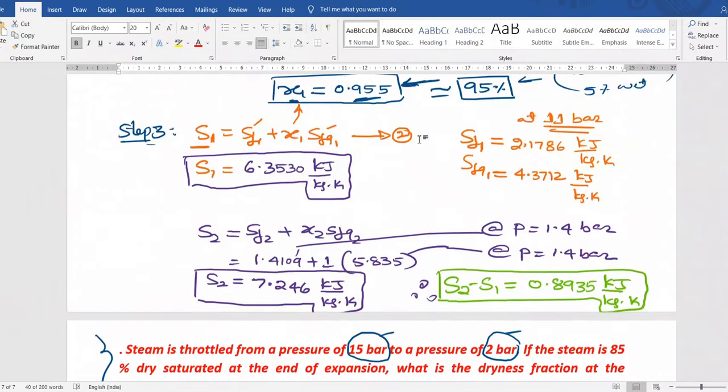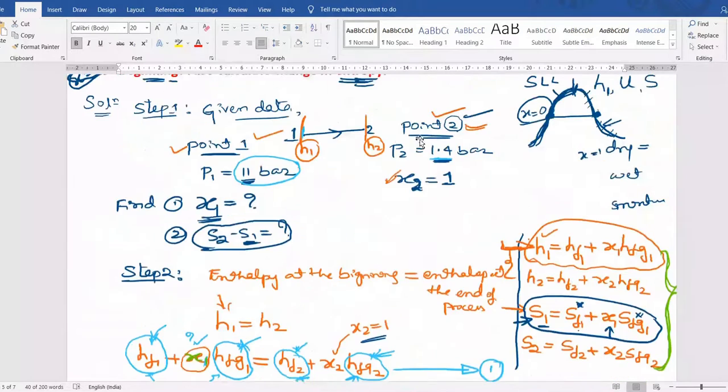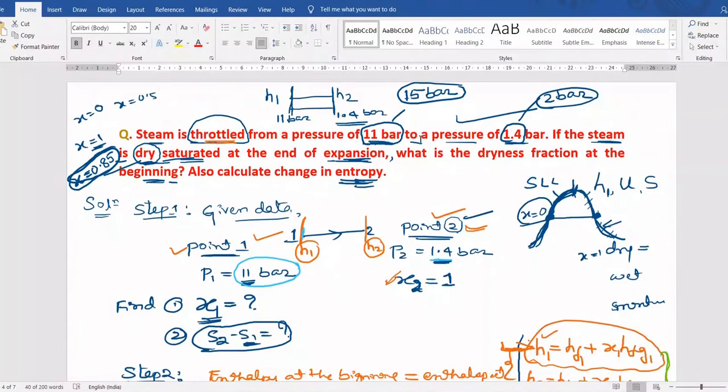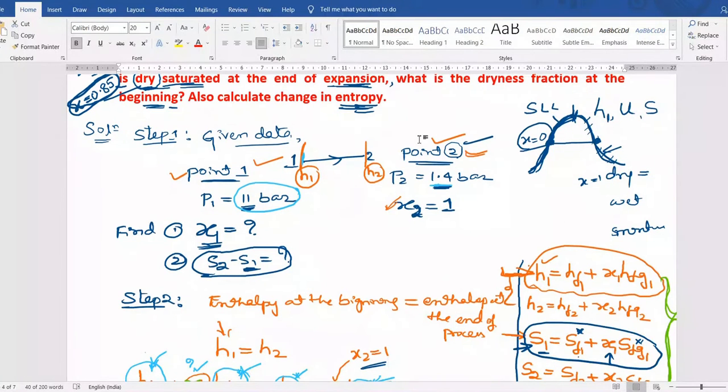Is there any other solution or any other method, if you know? Is there any difficulty in noting down the values? These are simple numericals. If you don't have any doubts, I will end the meeting.